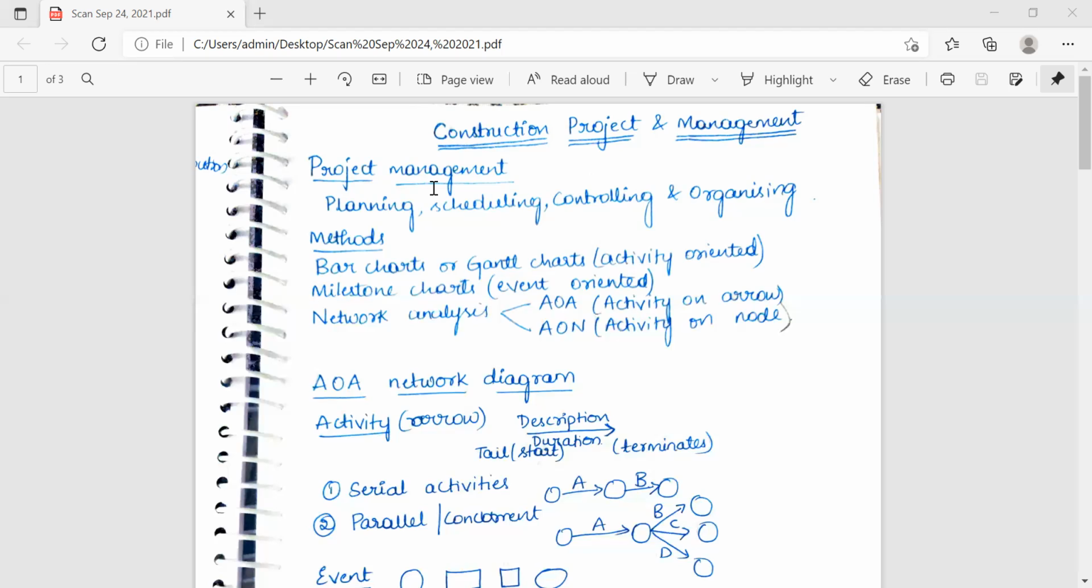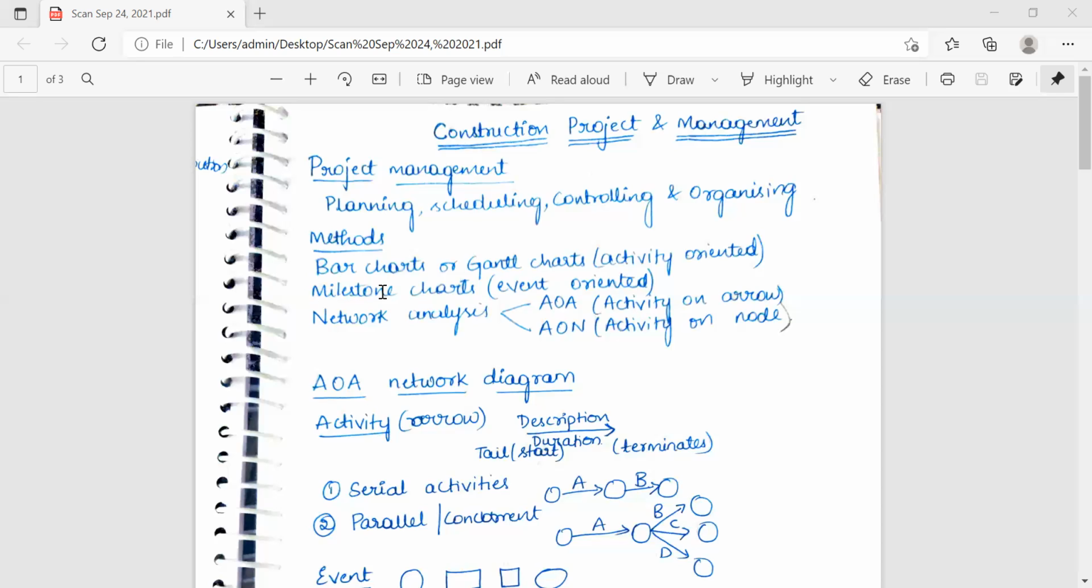So the methods of project management are bar chart or Gantt chart, milestone chart, and network analysis. Bar chart is called activity oriented. It was introduced by Henry Gantt in 1900 AD. It is plotted as activity versus time, and it is represented in bar form. There are various limitations and drawbacks due to that. The next succeeding chart was the milestone chart.